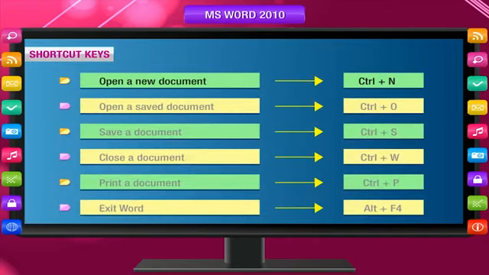Shortcut keys. Open a new document: Ctrl+N. Open a saved document: Ctrl+O. Save a document: Ctrl+S. Close a document: Ctrl+W. Print a document: Ctrl+P. Exit Word: Alt+F4.